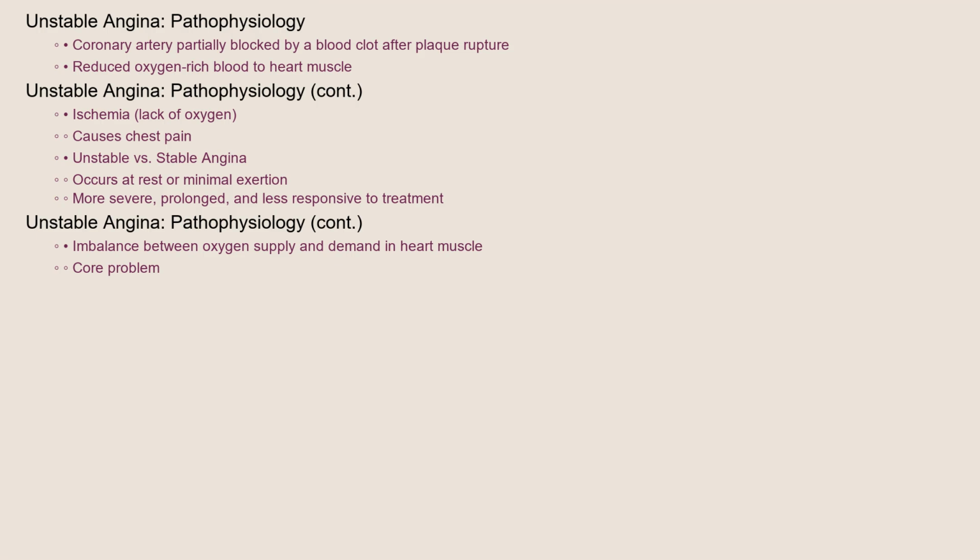Now, let's look at the pathophysiology. When a coronary artery is partially blocked by a blood clot after plaque rupture, the heart muscle doesn't receive enough oxygen-rich blood. This lack of oxygen, known as ischemia, causes chest pain. Unlike stable angina, where the pain is predictable and relieved by rest or medication, unstable angina occurs at rest or with minimal exertion. The pain is more severe, prolonged, and doesn't respond as readily to standard treatments. The imbalance between oxygen supply and demand in the heart muscle is the core problem.